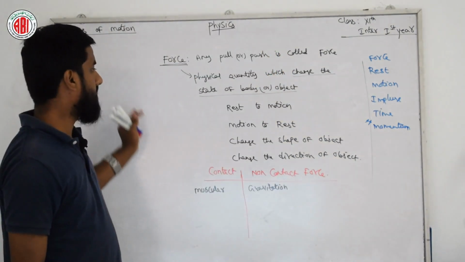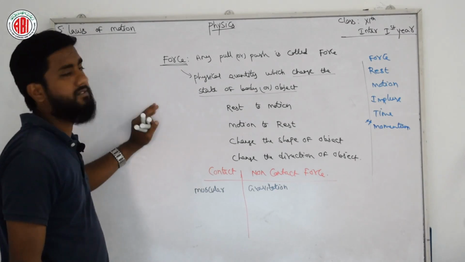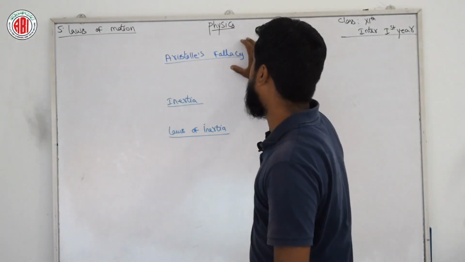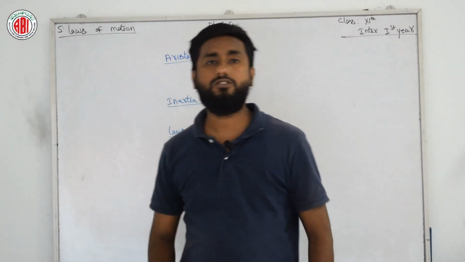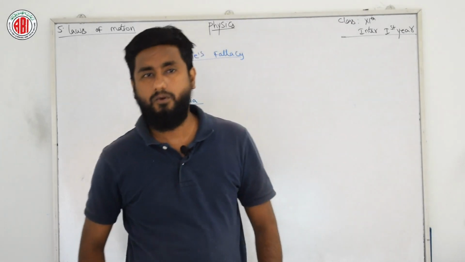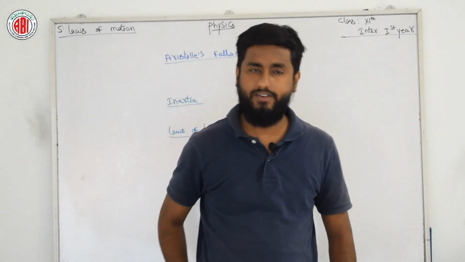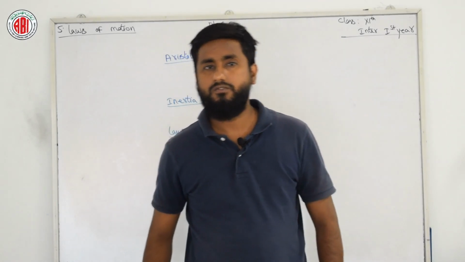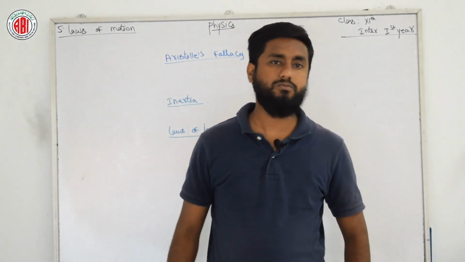Now I am continuing this. Next, Aristotle's fallacy. That means Aristotle has given a few points related to the state of a body in moving or rest. Aristotle states that to keep a body in a moving state, an external force has to be applied on it.